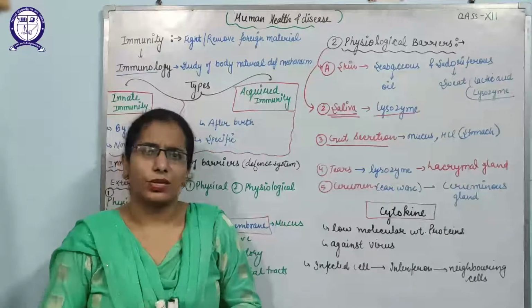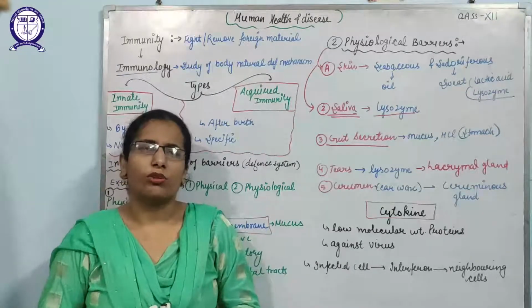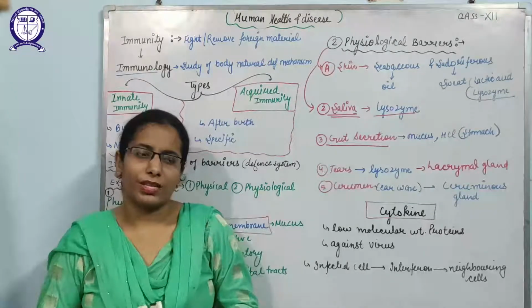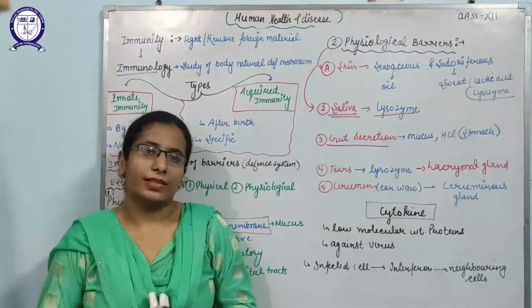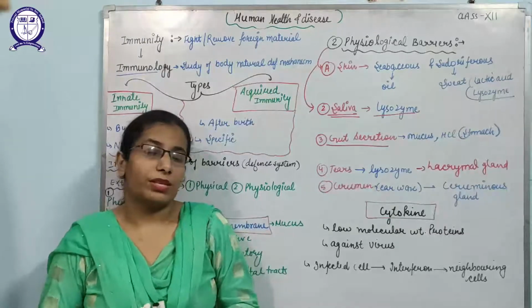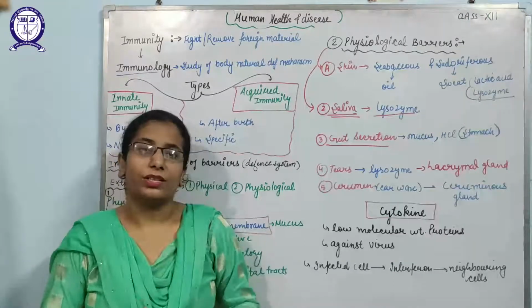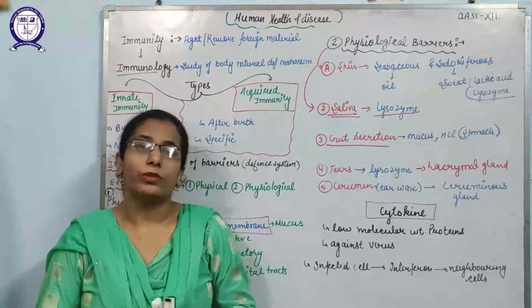That is why some exceptions are also there, like in the case of AIDS. Yes, that occurs due to the HIV virus. This HIV virus can enter into the macrophages and then multiply over there. Same in the case of TB. Mycobacterium tuberculosis enters into the macrophages and multiplies over there.